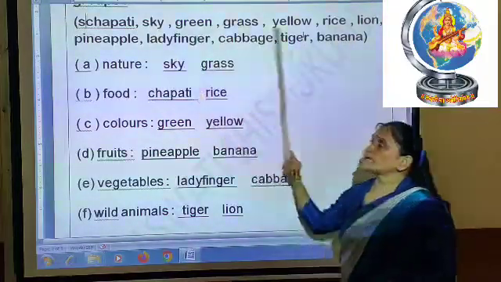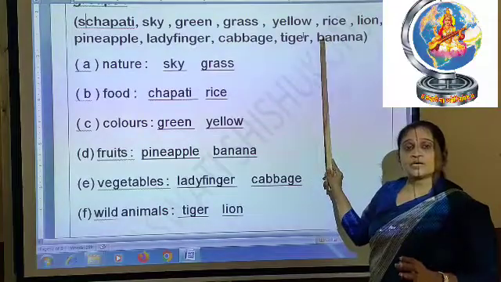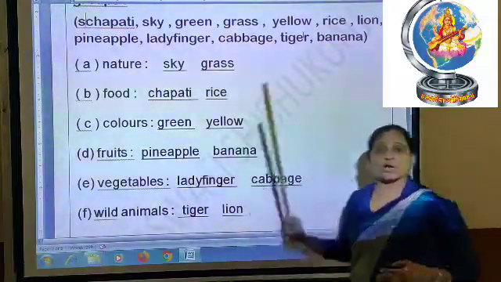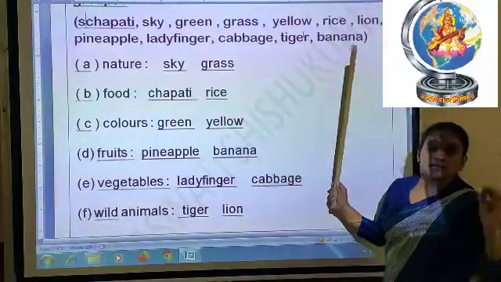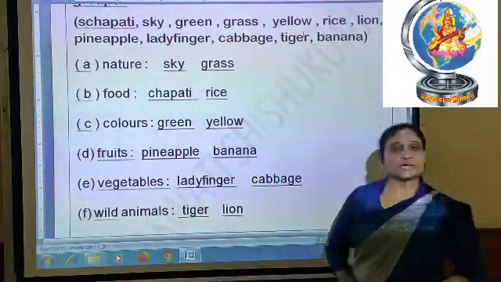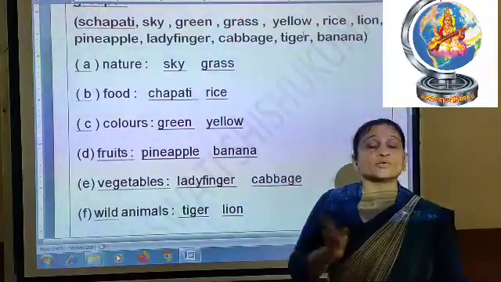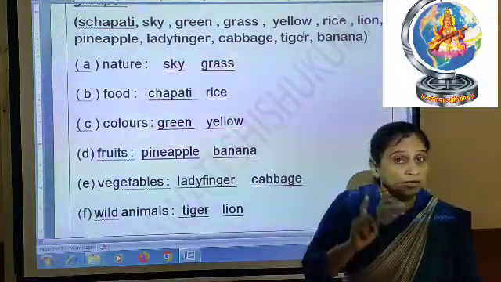Whenever you get the answers from the bracket, keep in mind that you have to put all these words according to their groups. Whatever groups you get, you have to write those. You have to choose the correct answer and keep it in the proper group.